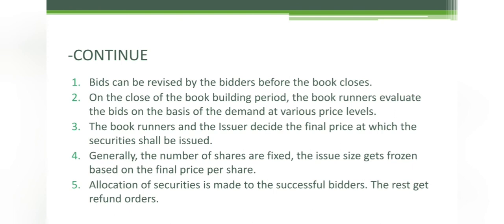Generally, the number of shares is fixed. The issue size gets frozen based on the final price per share. So the issue size, the number of shares to be issued, is based on the final price of the share.